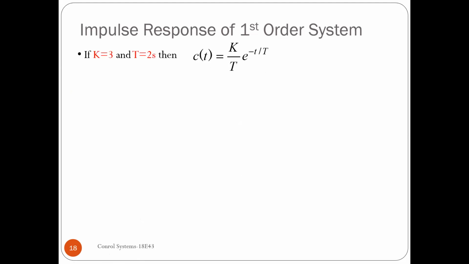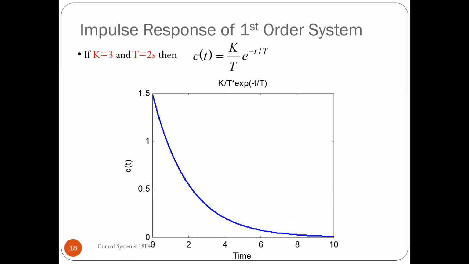Now let us analyze this expression. I will take K value 3 and T value 2. How does the graph look? The time response I have plotted here because I got an equation. For this equation, I have assumed the constant K as 3 and the capital T, that is the time constant, as 2.